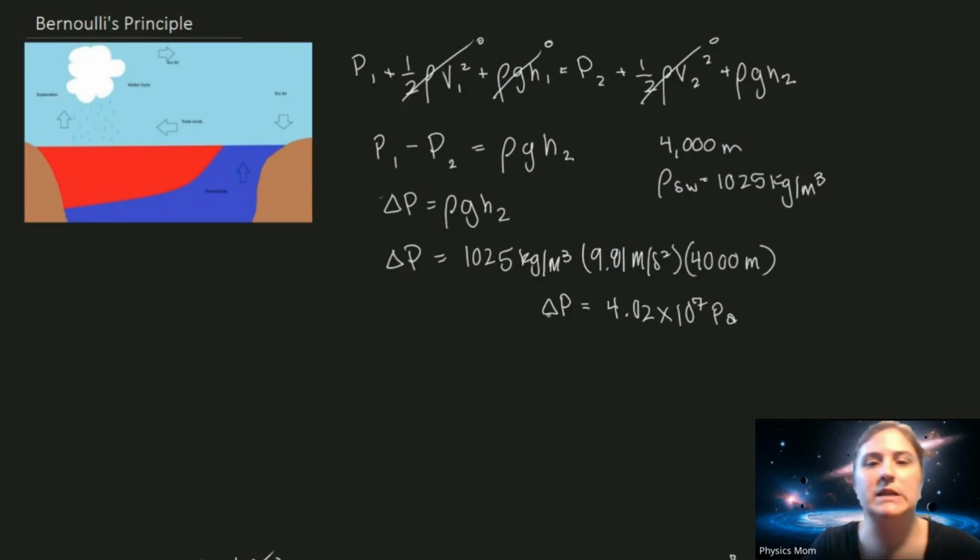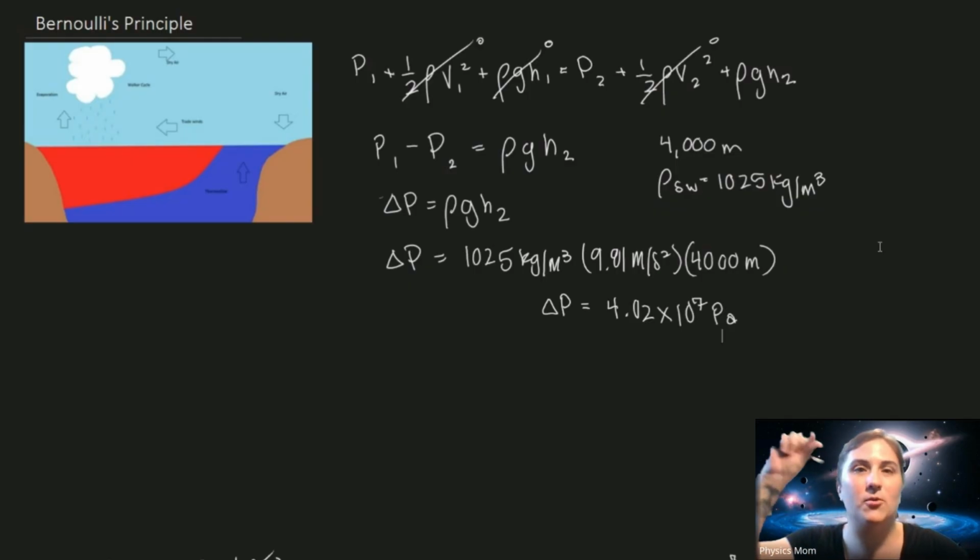This is actually expected. The pressure measured at the Challenger Deep, which is the deepest point, is about 1.1 times 10 to the 8 pascals. So it's significantly more increase in pressure. This is because the pressure is so great down there at the bottom, and the pressure is a lot less at the top, that it is able to pull that water up. Which is really needed. It's actually really necessary for healthy ocean life and a healthy climate.